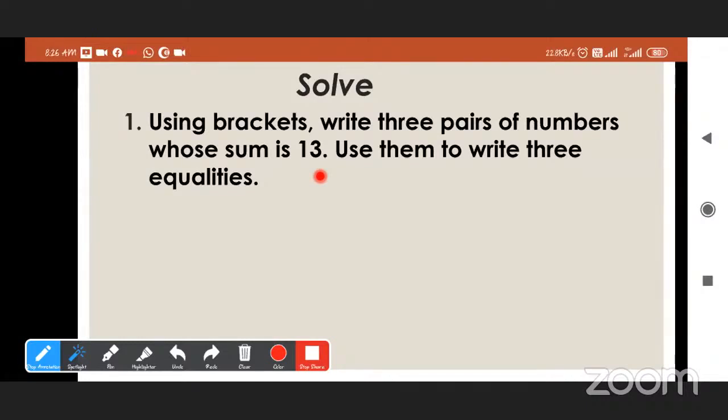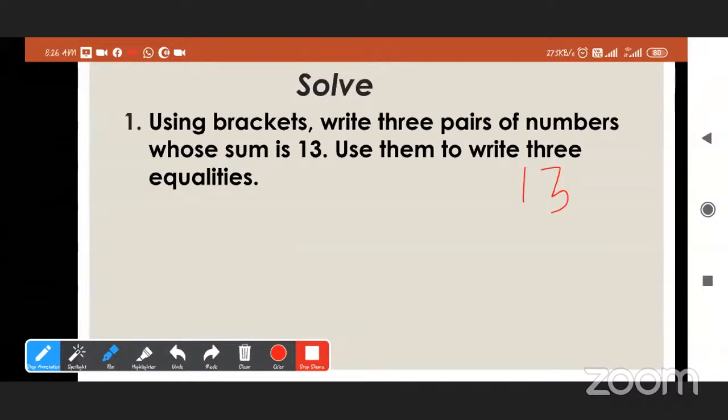Sum means addition. Very good. The sum is already given, 13, and we write three pairs whose addition is 13. So tell me numbers.